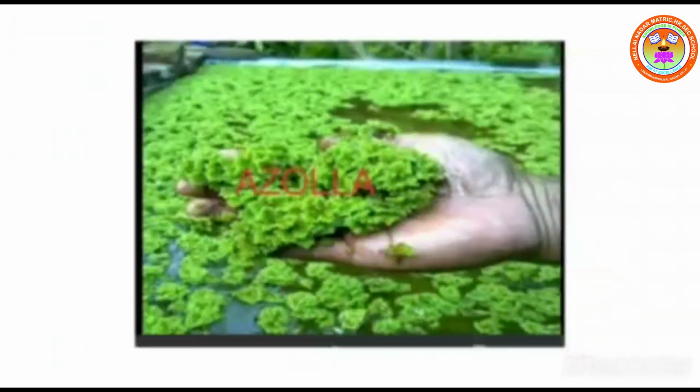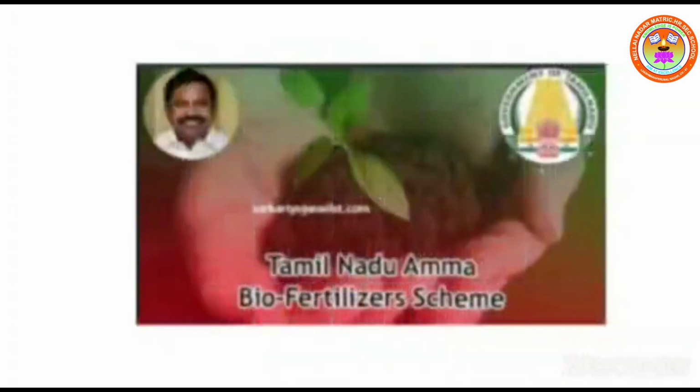Azolla is a free floating aquatic fern found on water surface having a cyanobacterial symbiotic association with Anabaena. It is a live floating nitrogen factory using energy from photosynthesis to fix atmospheric nitrogen.